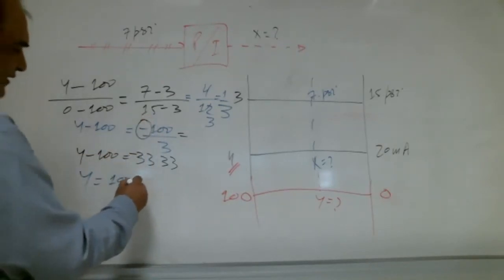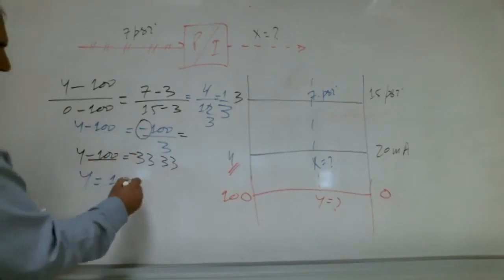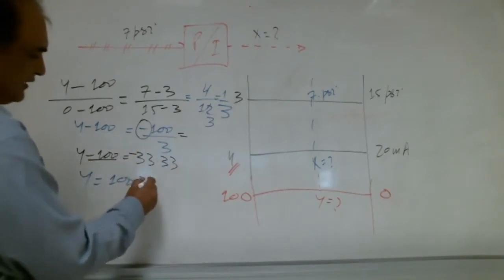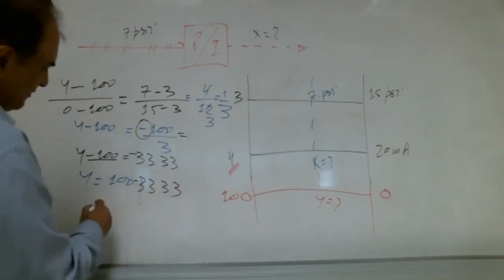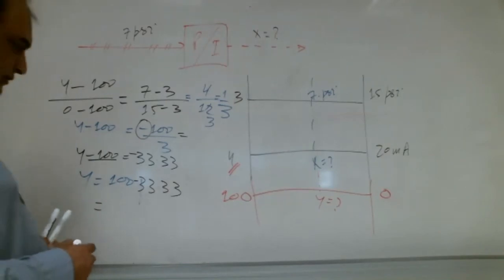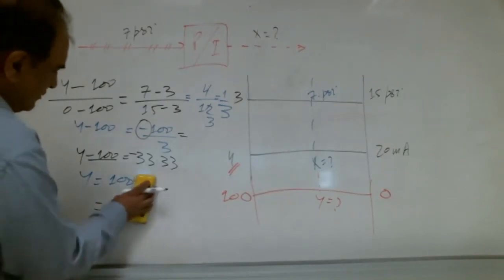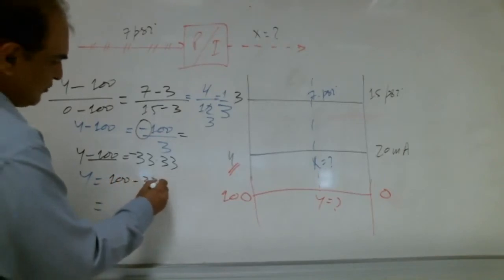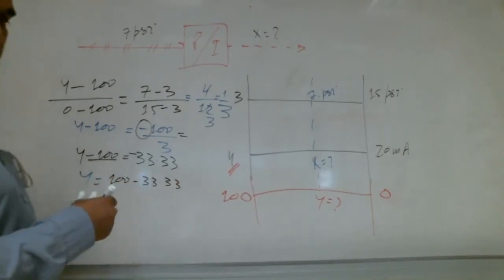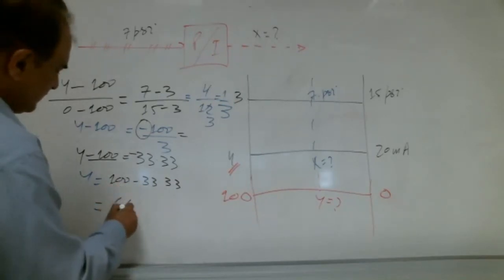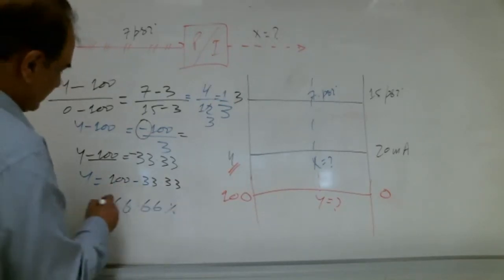So this 100 moves there, 100 minus 33.33. How much, Shabab? 100 minus 33.33. How much, Shabab? 66.67. 66.66%.